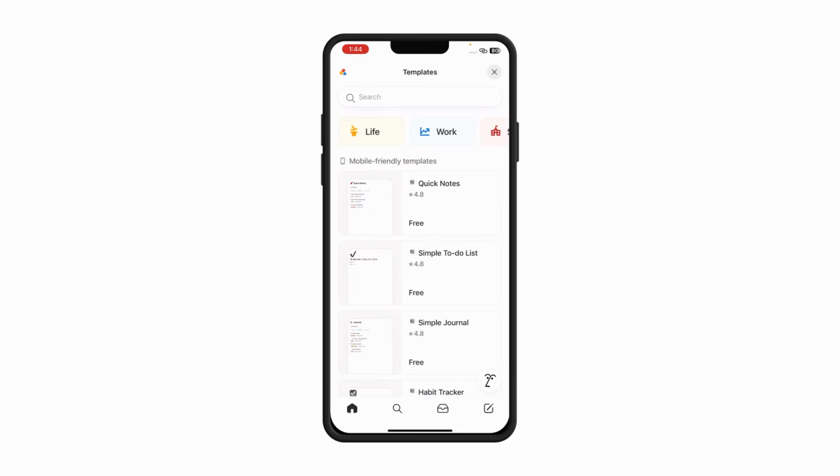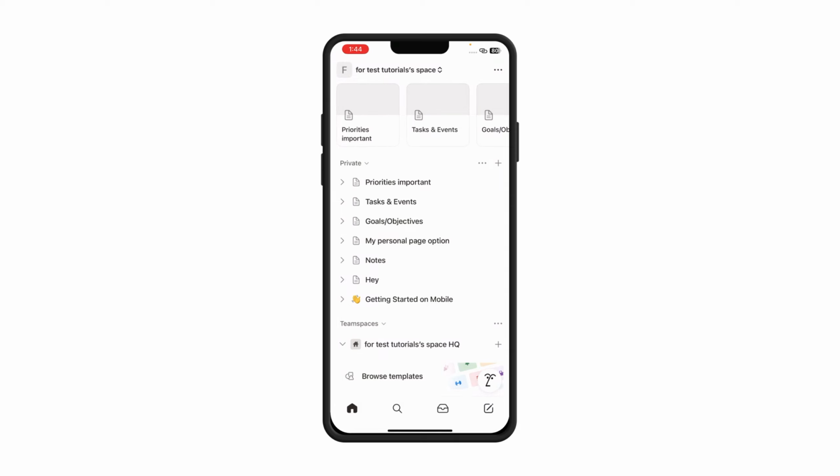You can also practice. Create pages for notes, tasks, and projects. If you look right here, you can see there are different pages I just created. So this is another thing you need to know: you need to create pages for notes, tasks, and projects.